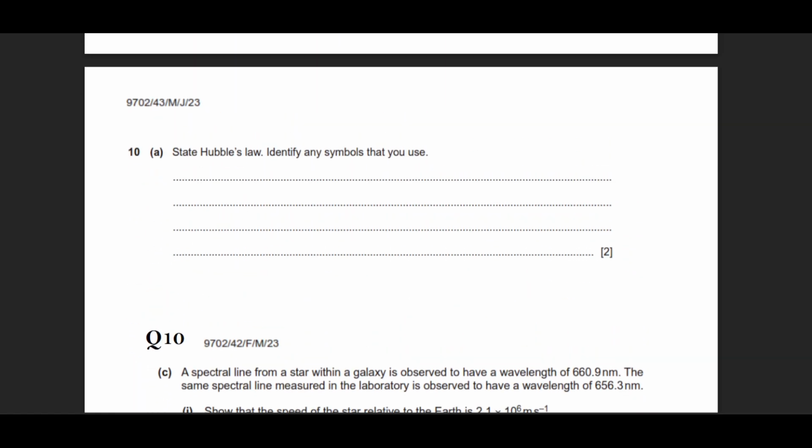Let's move on to the questions. It says, state Hubble's law and identify any symbols that you're using. You see, you have to mention that speed is directly proportional to the distance. But you will only get 1 mark for this. You have to mention that the speed of recession of the galaxy is proportional to the distance of the galaxy from the Earth. From Earth. That is how you get full marks.